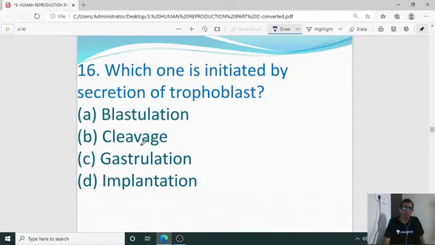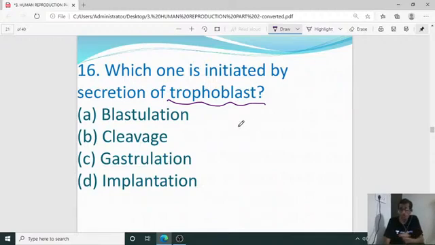Then the 16th one: which one is initiated by secretion of trophoblast? The trophoblast will secrete some chemicals. The trophoblast is the layer of the initial blastocyst, or initial cell mass, during implantation, which attaches to the endometrial wall.